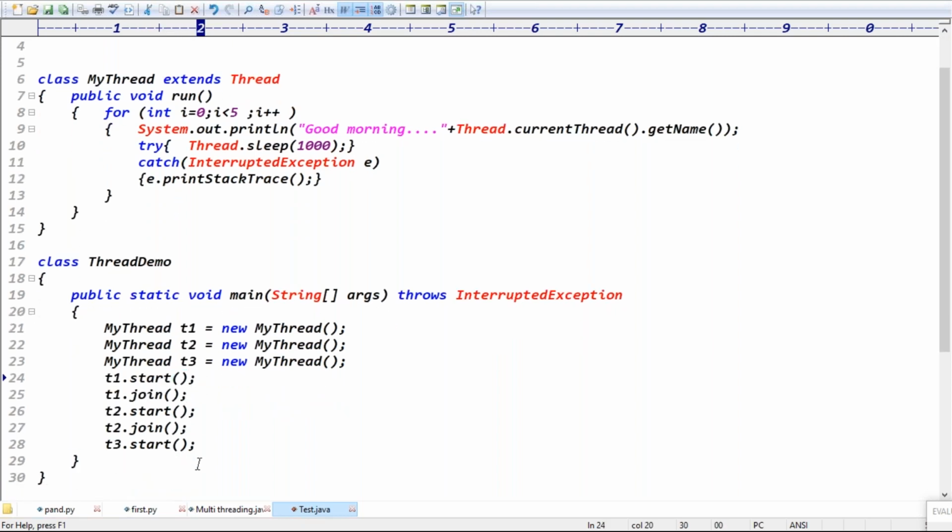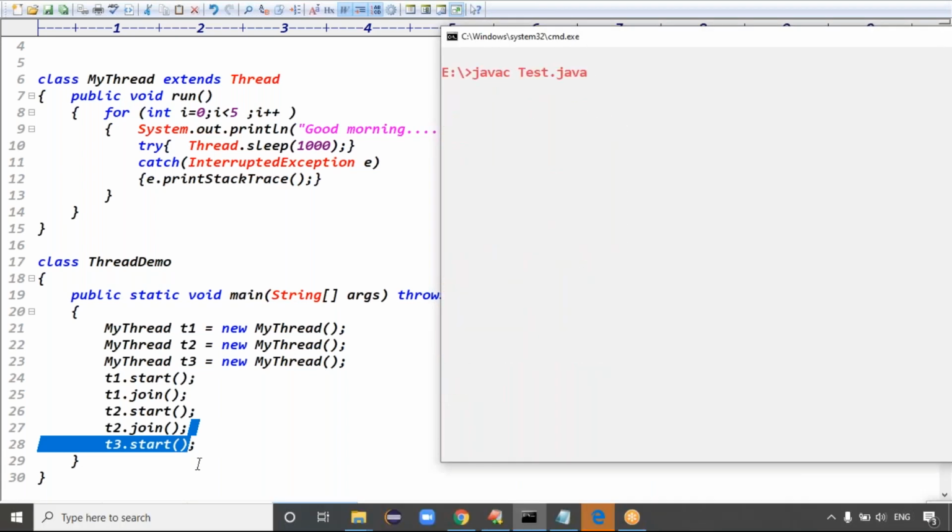When the T1 thread is running, the remaining two threads are in sleeping mode. When the T2 thread is running, the T3 thread is in the waiting state, right? Because I'm calling the T2 dot join, right? Exactly. You can compile this code. The code is compiled fine. Yeah, that is the demo.